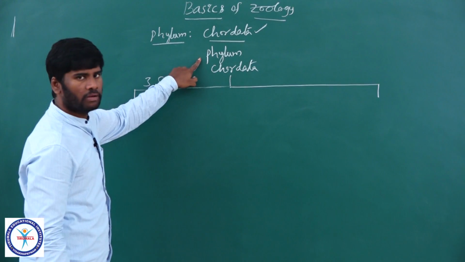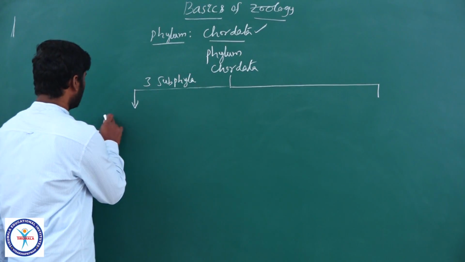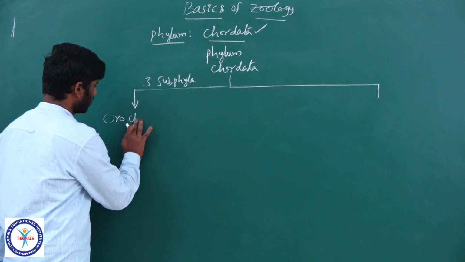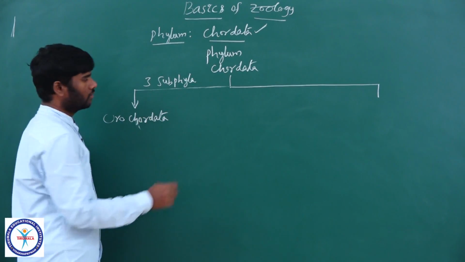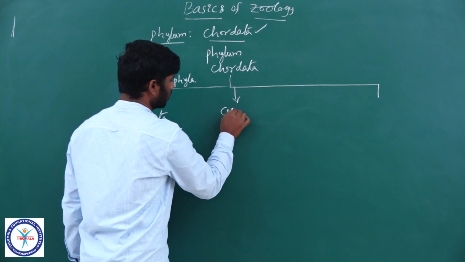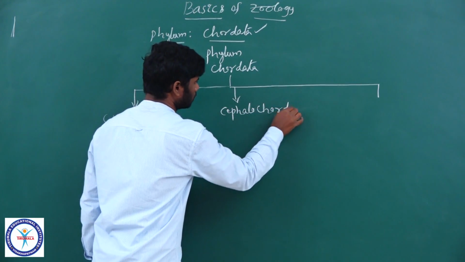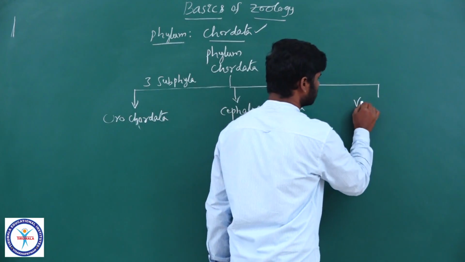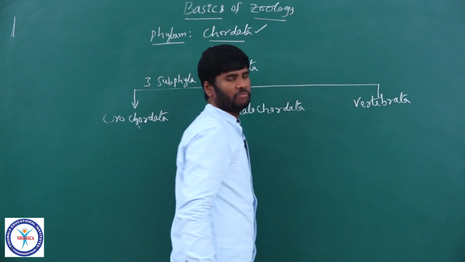Subphylum lies below the phylum. So Phylum Chordata is divided into 3 subphyla named Urochordata, Cephalochordata, and Vertebrata. These are the 3 subphyla.